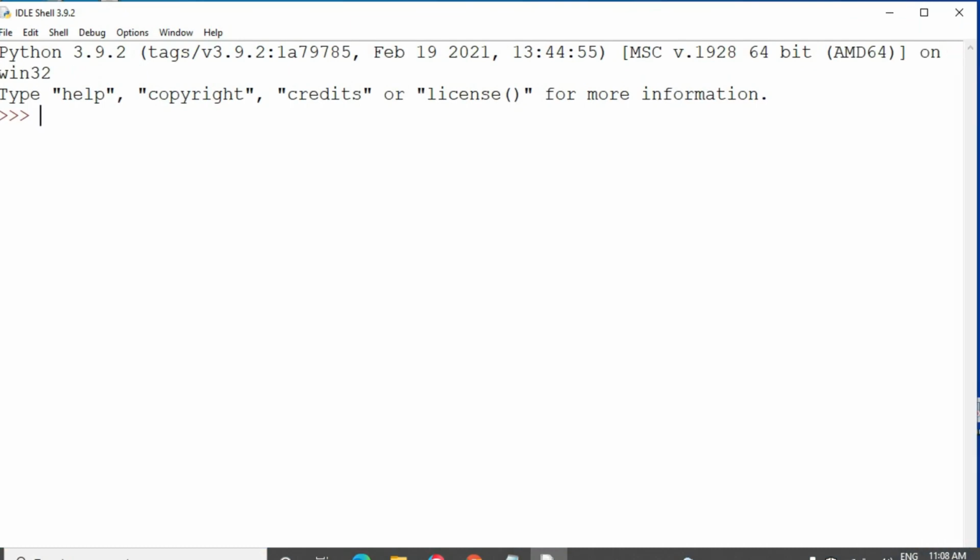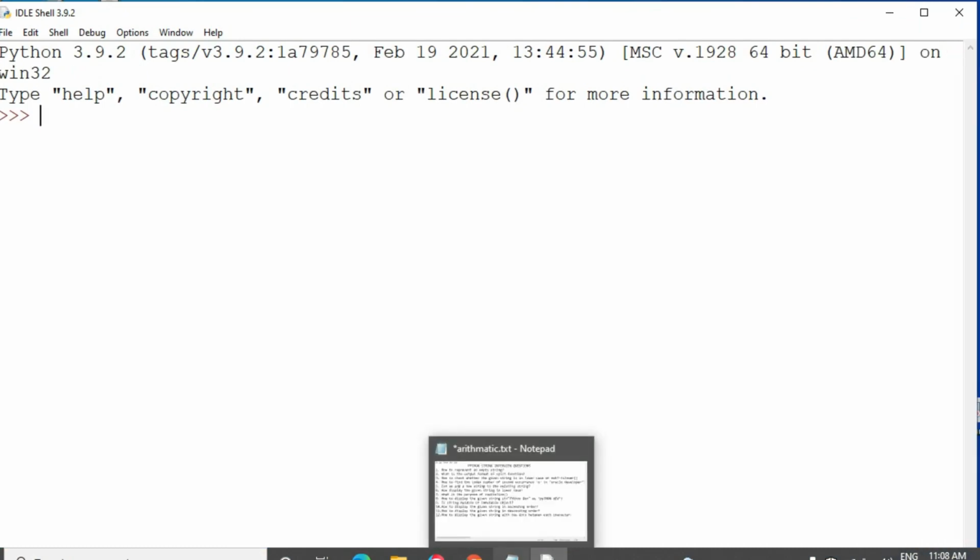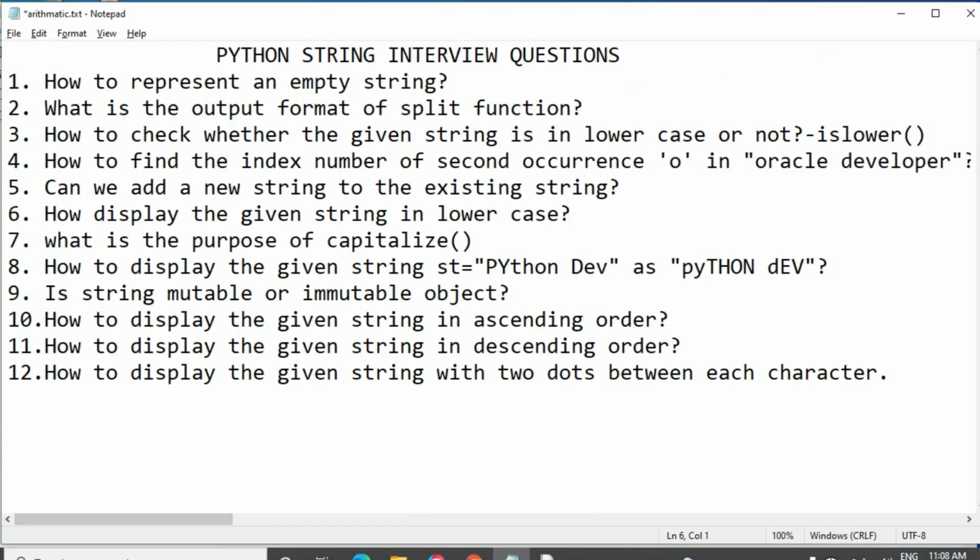Let's see, friends. By using concatenation. Concatenation means by adding the plus symbol, by adding the new string into the existing string, we can perform it.